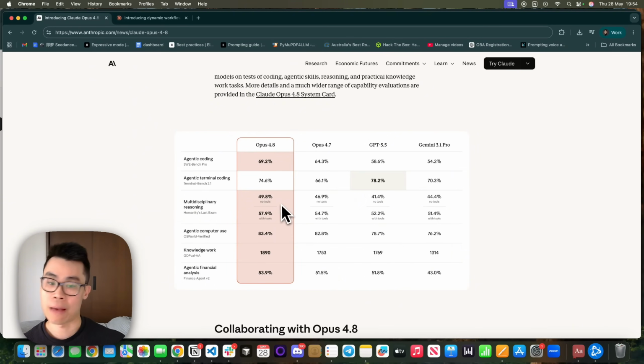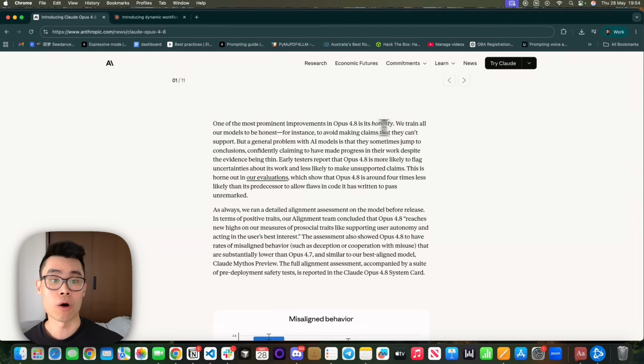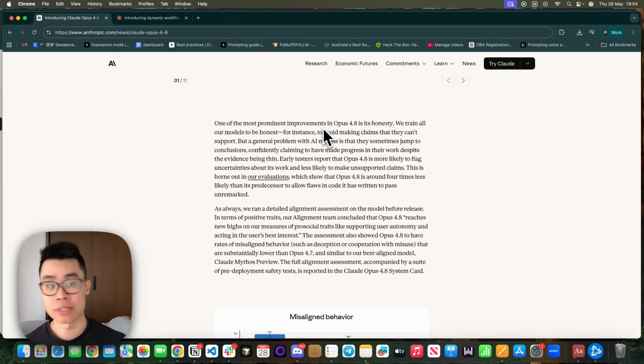Now there's a bunch of stats you can look at, but I'm not going to go over them. The main thing about Opus 4.8 is that it has a built-in guardrail. They call it honesty. A lot of times in your experience with ChatGPT or other AI models, they tend to make claims that are simply not true. For example, they can make up statistics and facts that they're very confident about, but they are wrong. Obviously, this is a huge reliability problem because users can just copy and paste what's been outputted by these AI models, but it's actually factually wrong and could cause a bunch of disasters.